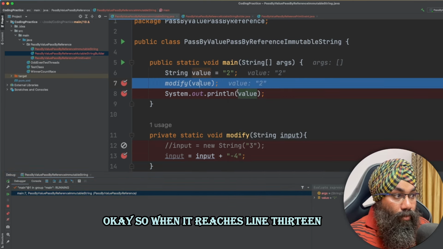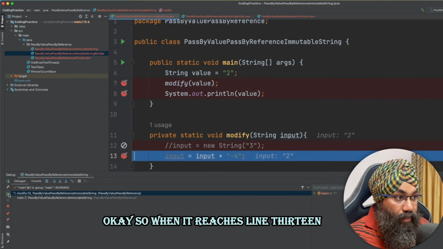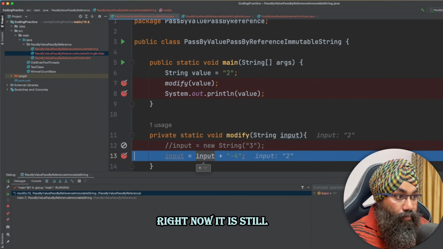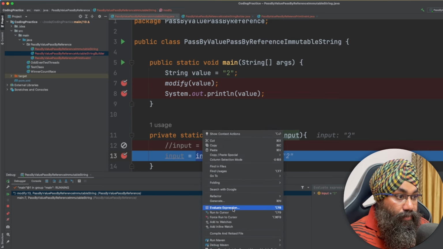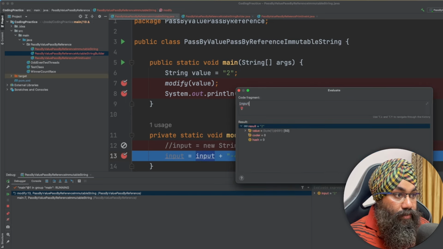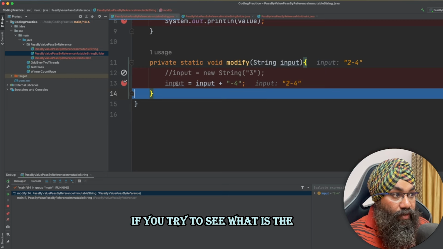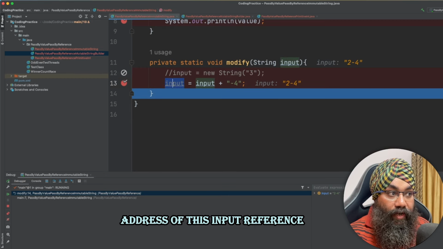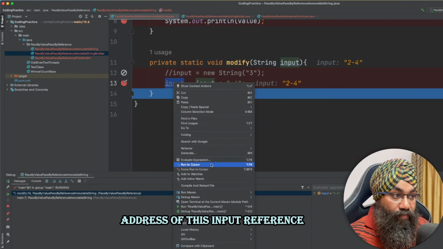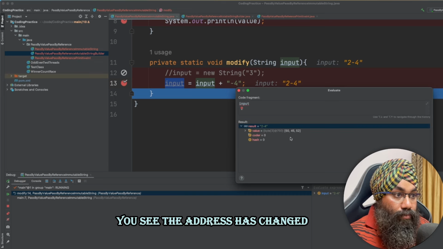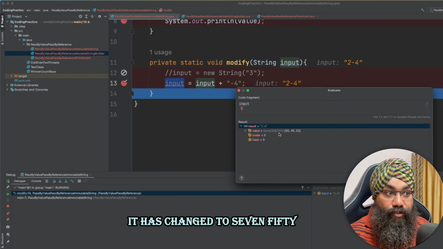Okay. So when it reaches line 13, if we evaluate this, it is still 691. But after executing line number 13, if we try to see the address of this input reference, you see the address has changed. It has changed to 750.